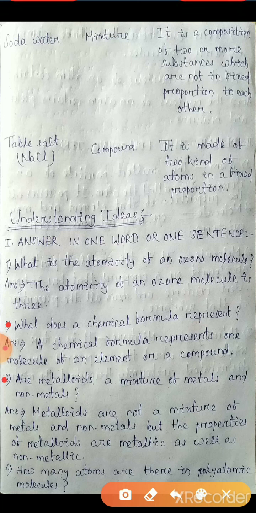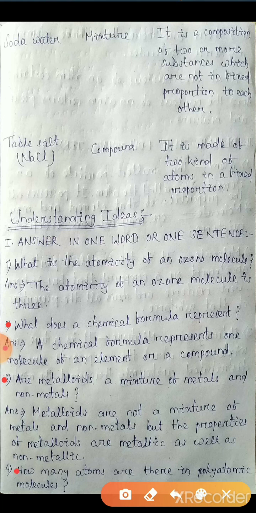Okay, the third one, are metalloids a mixture of metals and non-metals? We know metalloids are also elements. That means they can't be a mixture. It is not a mixture. That's why the answer of this question is metalloids are not a mixture of metals and non-metals. For better clarification, I have also added, the properties of metalloids are metallic as well as non-metallic. But the metalloids are elements, not a mixture.